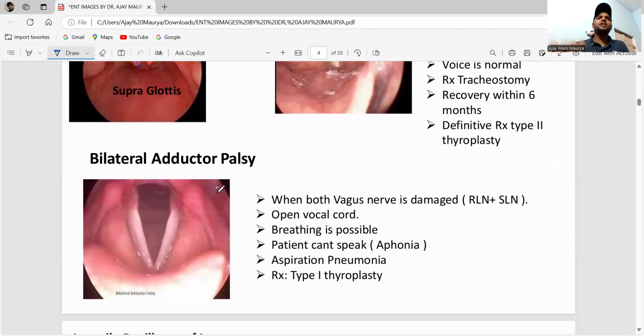The same here: bilateral abductor palsy, bilateral adductor palsy. Here both vagus nerves are damaged, the recurrent laryngeal and superior laryngeal.